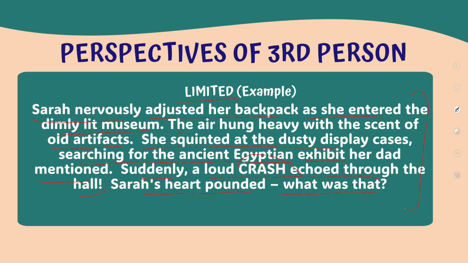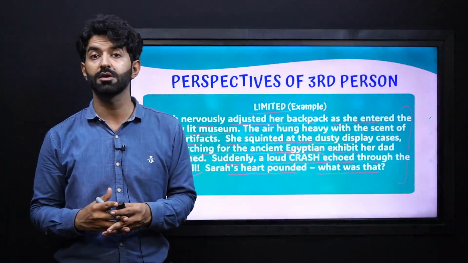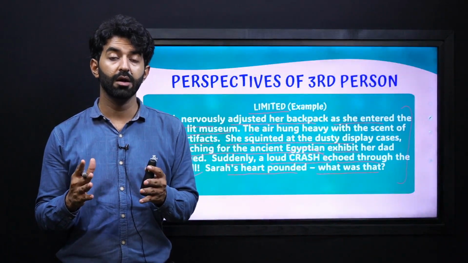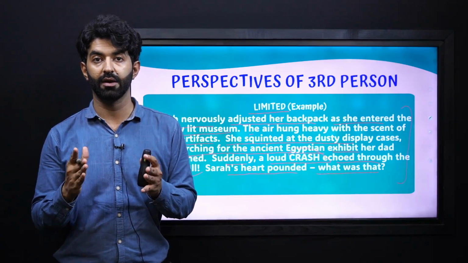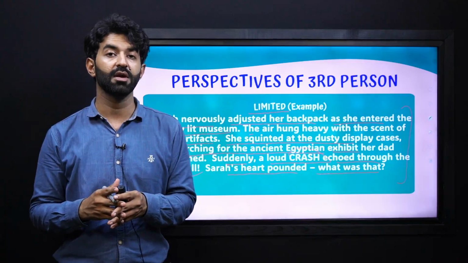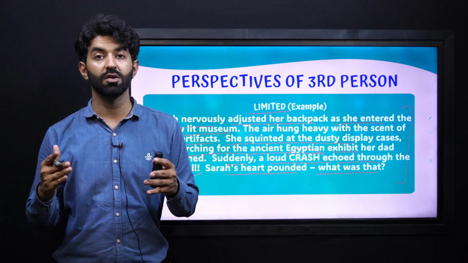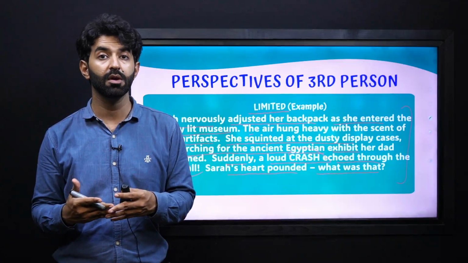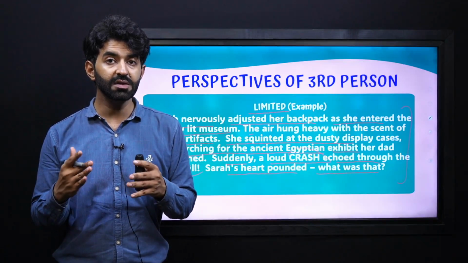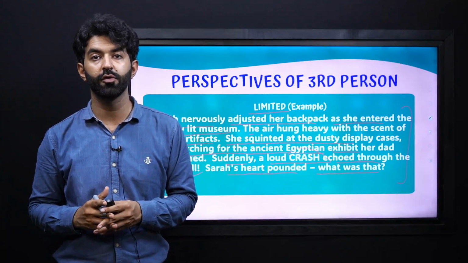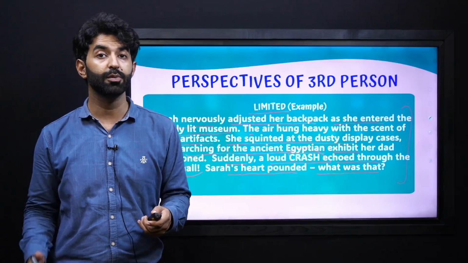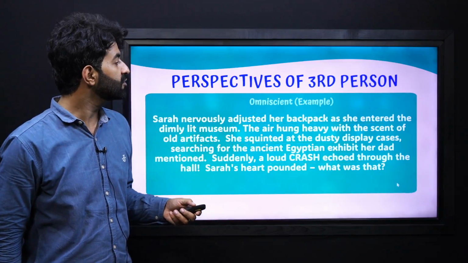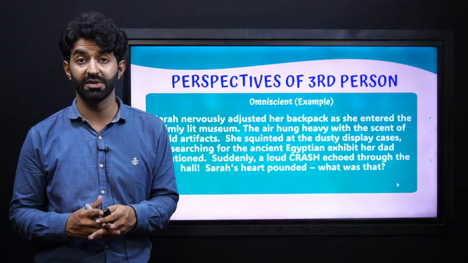So, as you can see over here, this is in the third person point of view, but the narrator is only telling us what the character is feeling and facing, and the rest of the things, the unknown, is also not described by the narrator. So this is a very limited point of view, which we call limited third person limited. Next one, we have an example of third person omniscient.